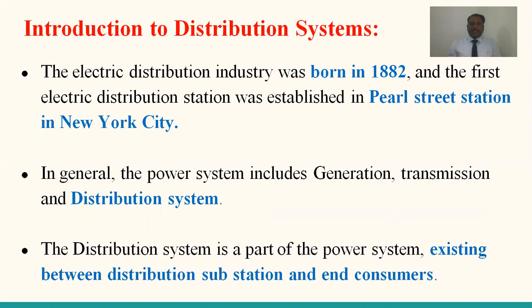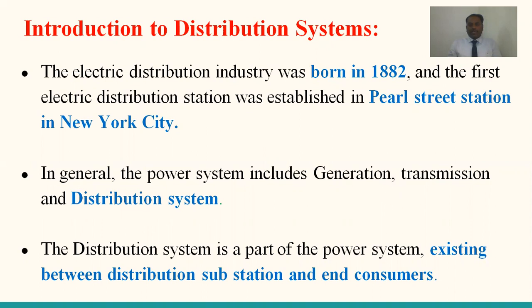Generally, the basic definition of the distribution system is the part of the power system existing between the distribution substation and the end consumer. Already in the overview of the power system, we discussed the generalized power system.